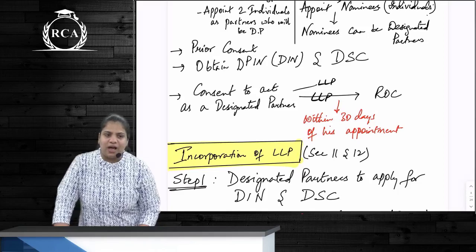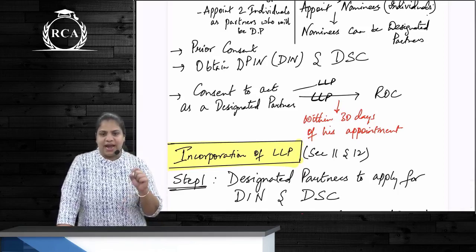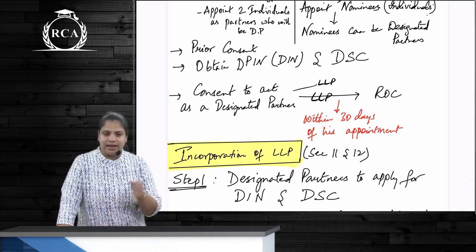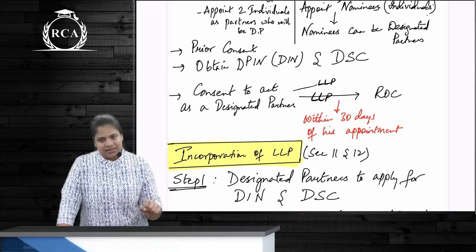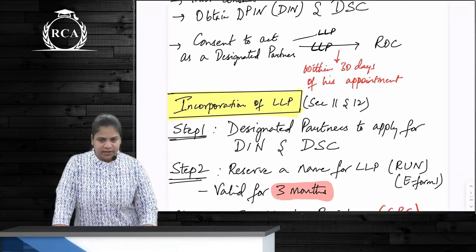For a person to act as a designated partner, compulsorily he has to give his consent, and DPIN and DSC to lagega hi. Other than that, he also has to give his consent, and this consent also has to be filed with ROC, correct?